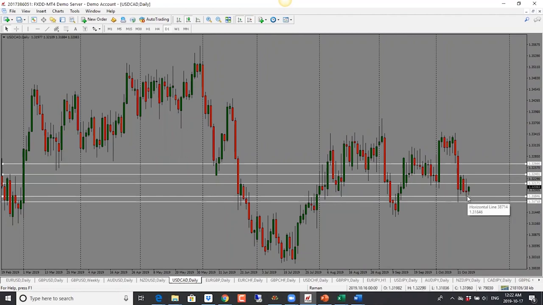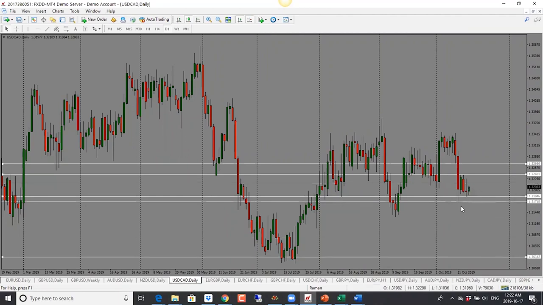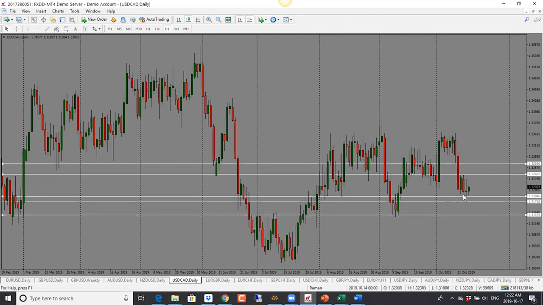1.3180. So if price stays above this, this one can go back towards the high of the range this has been trading in, towards 1.3240. But if it breaks the low, today's low, then I would look for a further move to the downside. So right now we do have a bearish pin bar for dollar CAD, but because it's into our support level, I would be cautious with this one, but bias is to the downside.